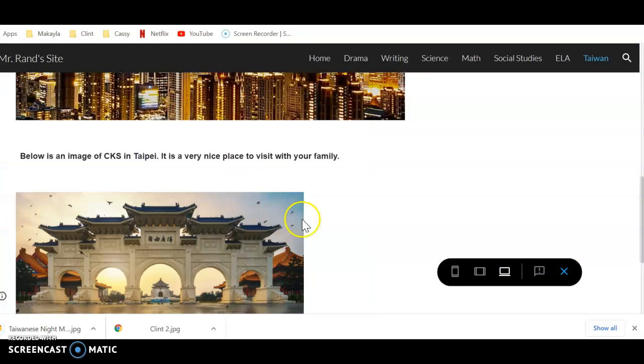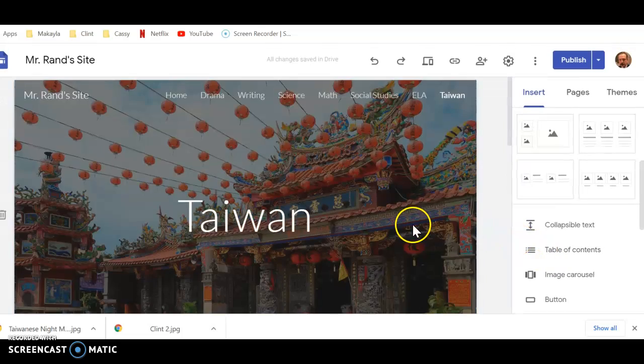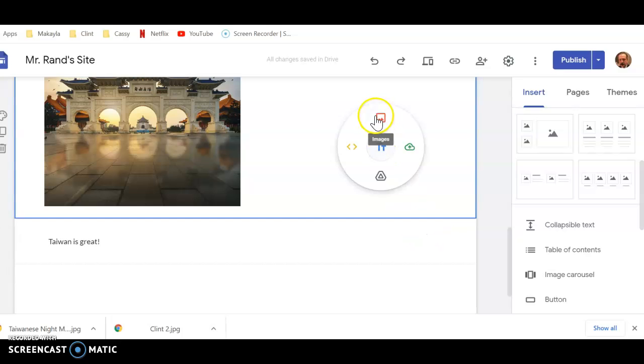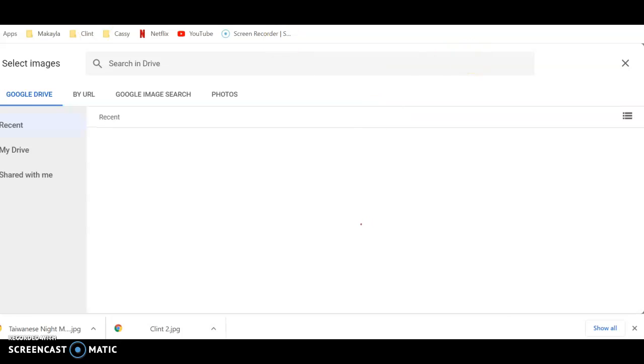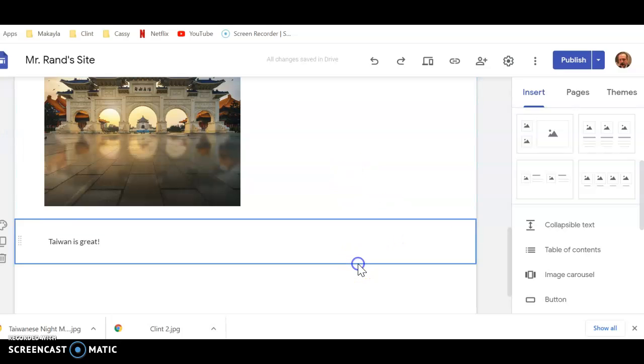Now I'm going to go back to my site and I'm going to insert another one right here. Oh, sorry, I got to get out of preview. And no, let's go down here. No. So I'm going to insert it right here.